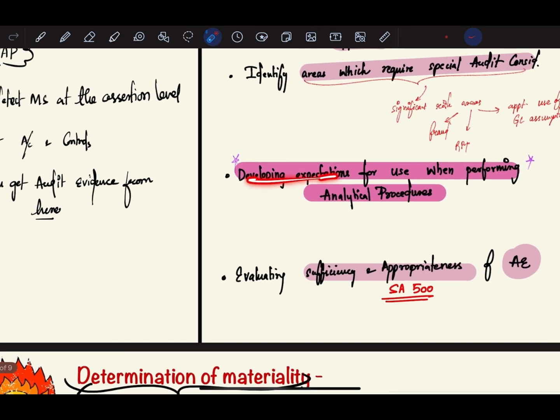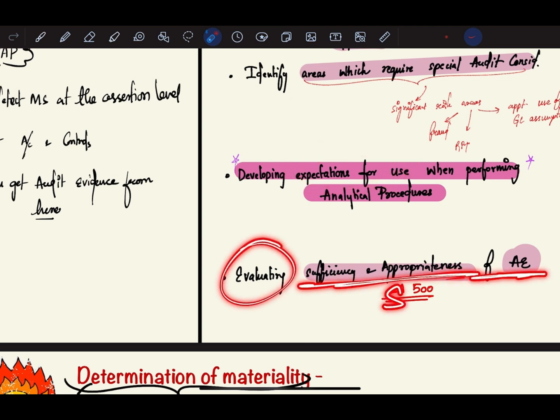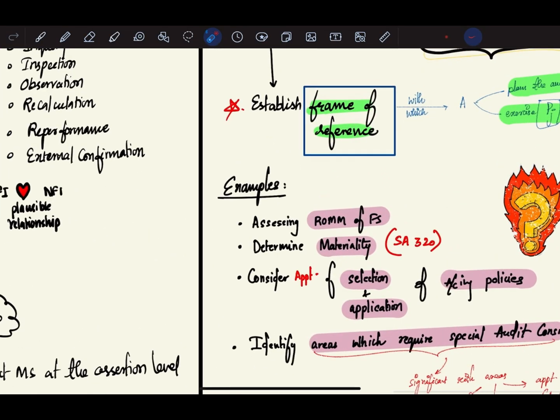Next, developing expectations for use when performing analytical procedures. So when you're performing analytical procedures, what expectations are you developing? Next, evaluating sufficiency and appropriateness of audit evidence. This is in SA 500. So basically, these are all the examples. Understanding the environment is a continuous process. It's not a one-step process.